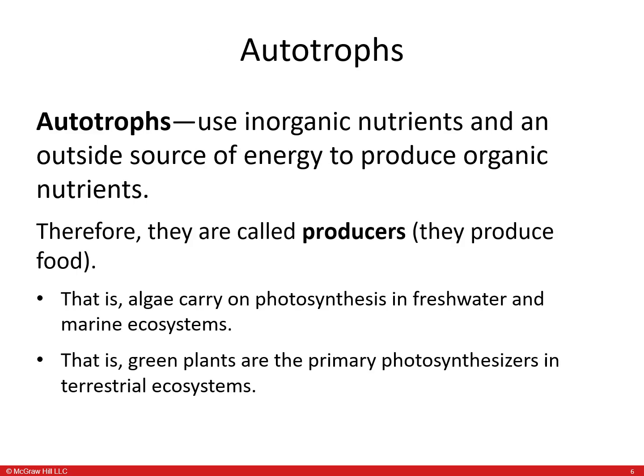Autotrophs have the ability to capture energy from the sun to make their own food. So autotrophs use inorganic nutrients and an outside source of energy to produce organic nutrients. Therefore, they're called producers because they produce food. For example, algae carry out photosynthesis in freshwater and marine ecosystems. Green plants are the primary photosynthesizers in terrestrial ecosystems.